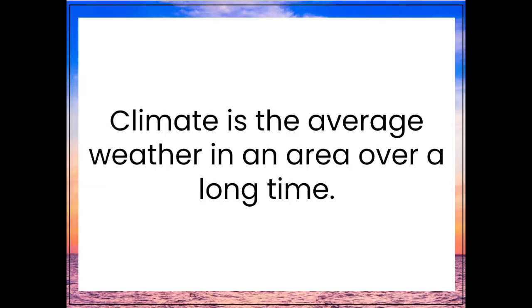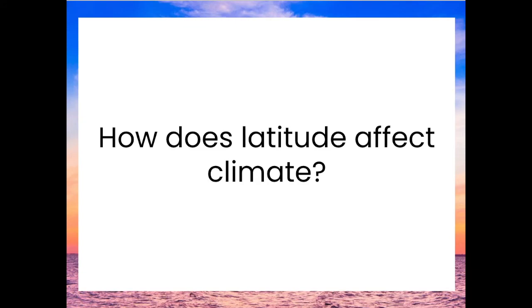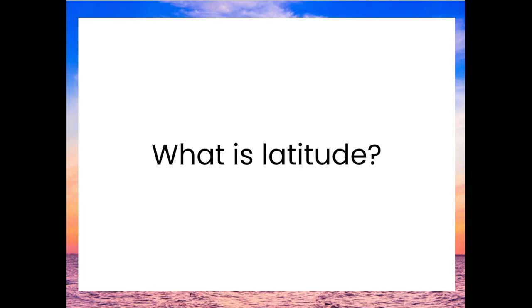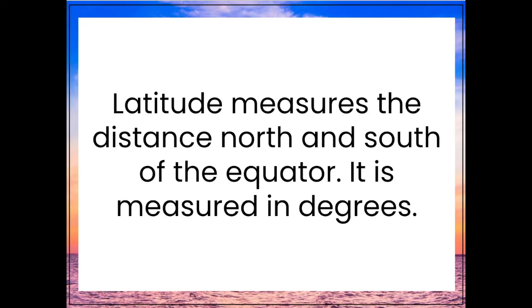What is climate? Climate is the average weather in an area over a long time. How does latitude affect climate? The latitudes around the equator are warmer than the other latitudes. Temperature decreases moving toward the poles. What is latitude? Latitude measures the distance north and south of the equator. It is measured in degrees.